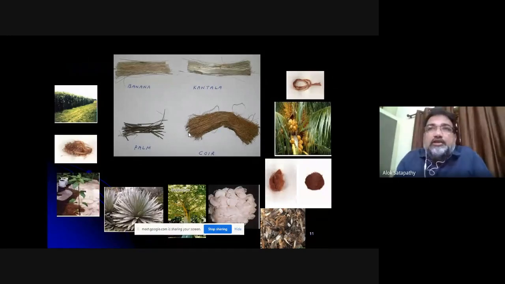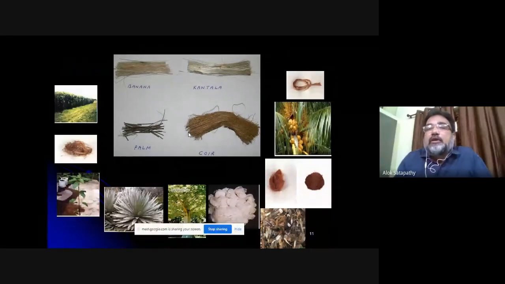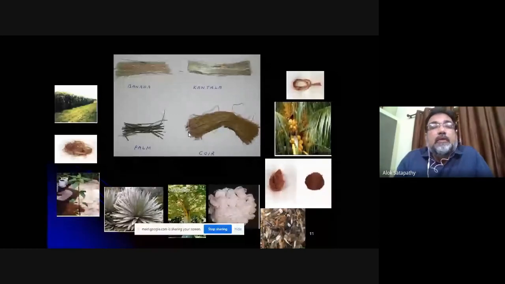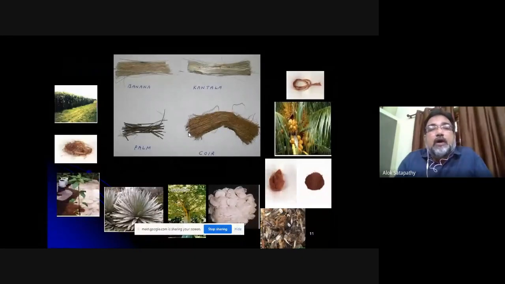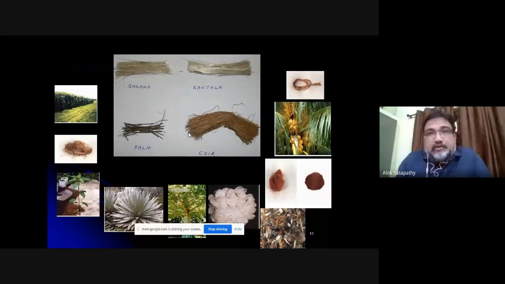So there is a wide range of possibilities where these natural fibers or green fibers can be used. Here I show you some pictures like banana fibers, kantala fiber, palm, coir, sisal, and coconut and jute fibers.